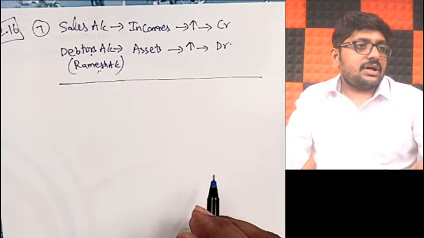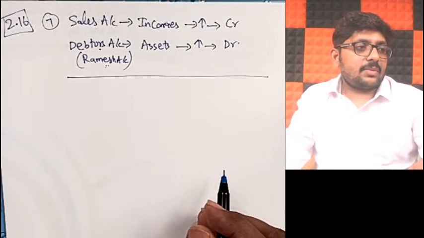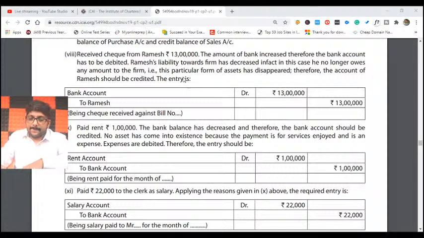Okay, illustration example number 8 in page 2.17. Received cheque from Ramesh, 13 lakhs. So what have we done? We already sold goods to him, and now that fellow is paying us by cheque.